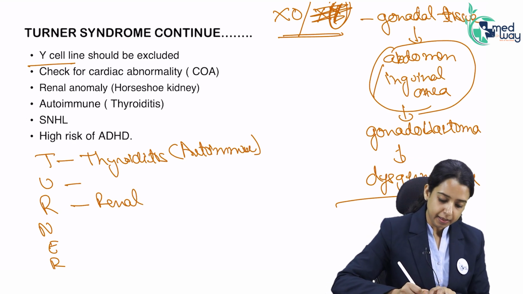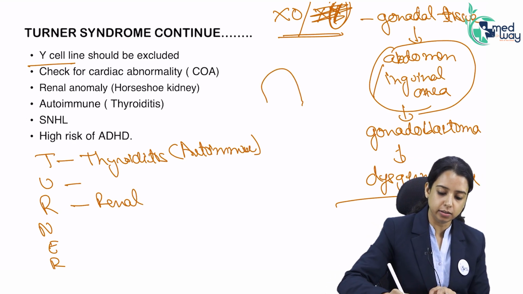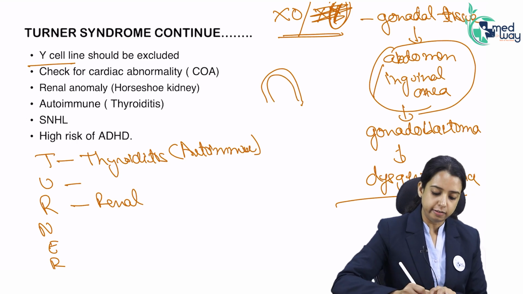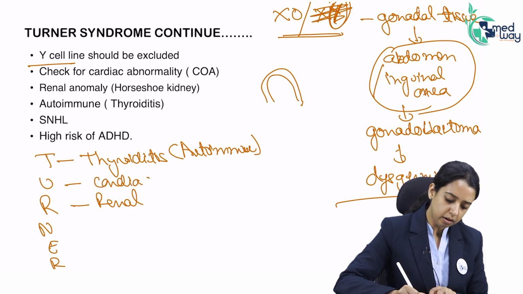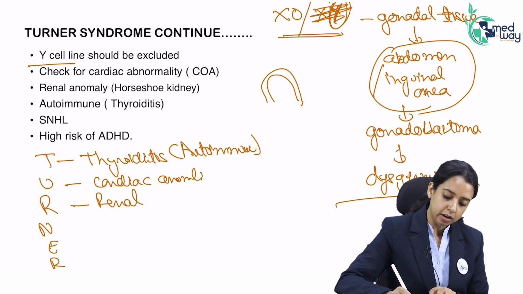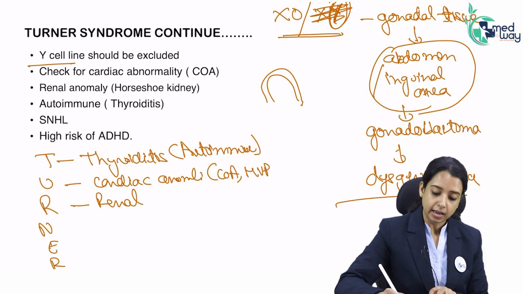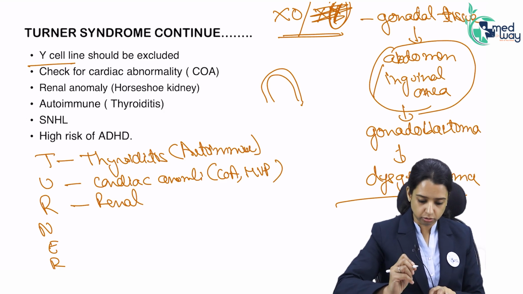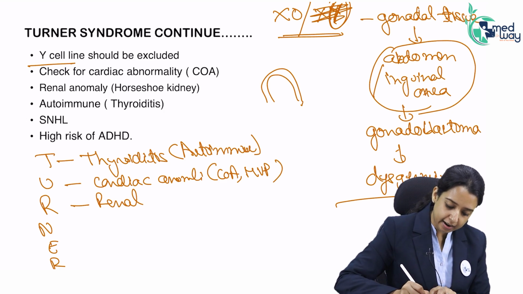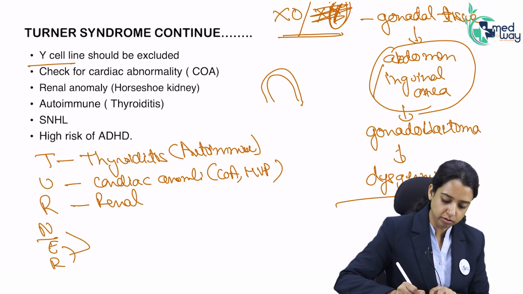That can happen. Then for U, turn the U upside down, so it is something like the aorta. So there will be cardiac anomalies, like coarctation of aorta, mitral valve prolapse. These are the problems that can happen in a Turner syndrome patient. Then NER, some neural problem in the ear, so sensorineural hearing loss.